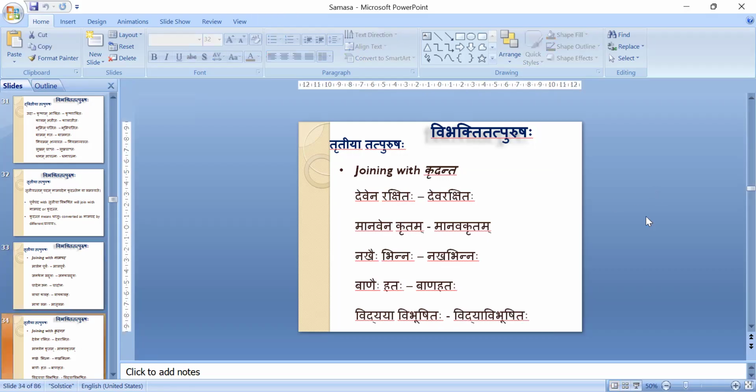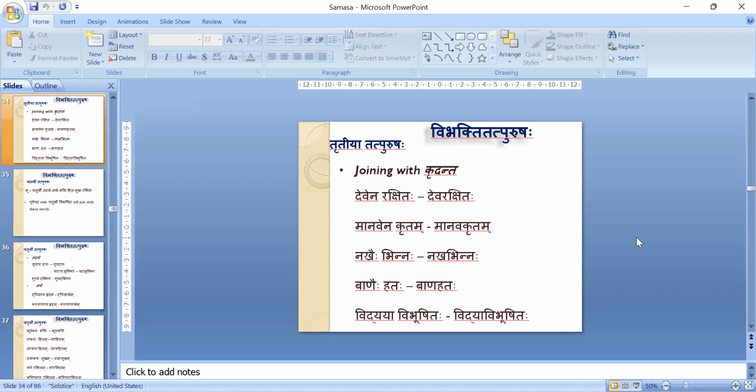Then we have some more examples with Ktaha Pratyaya also. Ktaha Pratyaya, I have already told, is a Krudanta, meaning it is added to the Dhatu. It works like a Kriyapada, but its form is like a Namapada. Therefore, when we add some Karana Karaka, like an instrument or reason of the work, to that Kriyapada, we have to use Tritiya Tatpurusha Samasa. Like Rakshitaha means protected.